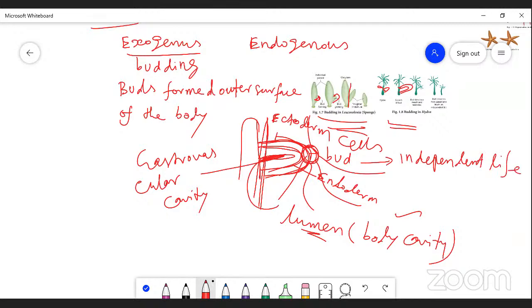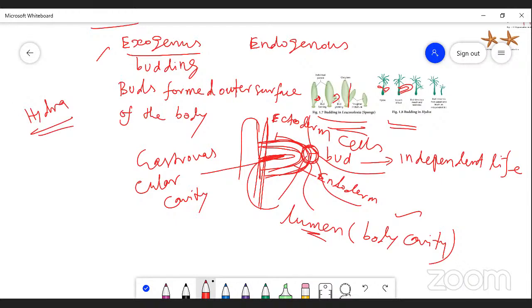This type of reproduction takes place in Hydra. This type of reproduction is called exogenous budding. Exogenous budding means the buds are formed on the outer surface of the body. A very good example for exogenous budding is Hydra.